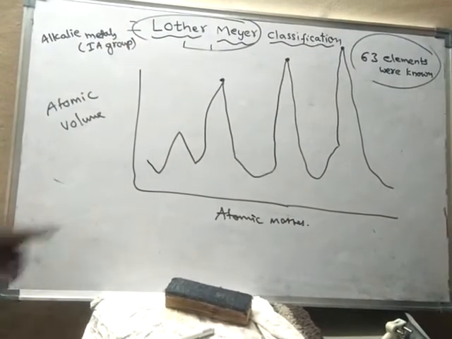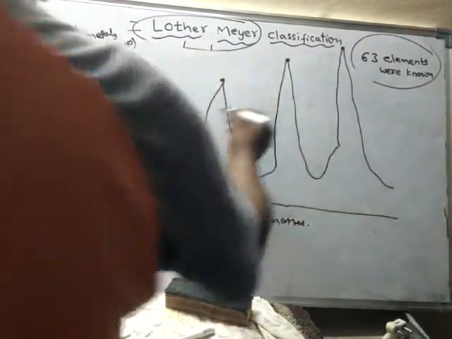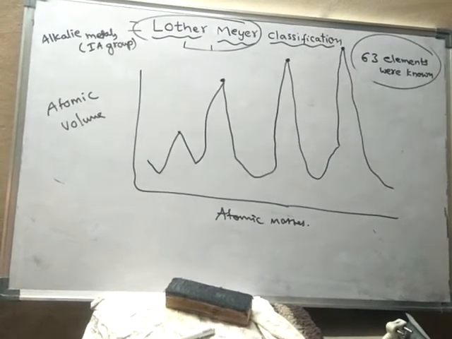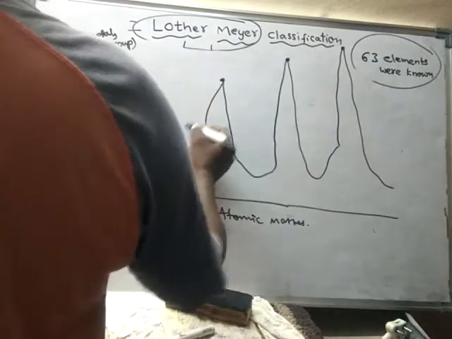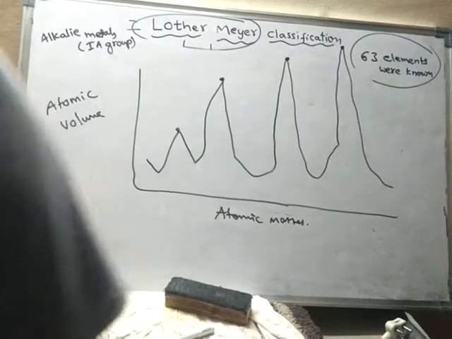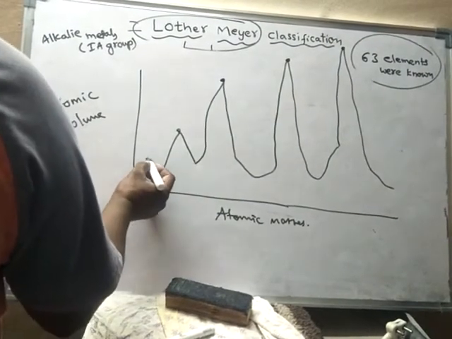So alkali metals were occupying the top of the peak, the maximum of the curve. So every peak, the top of every peak, is occupied by alkali metals. So like this.